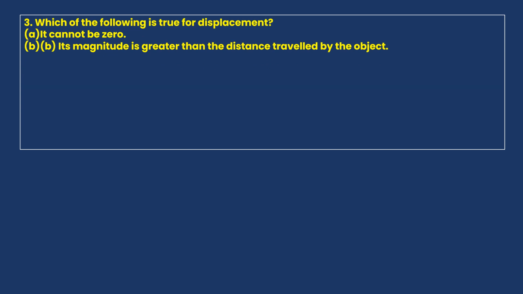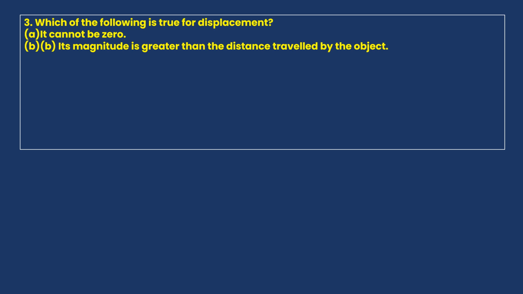Next question. Which of the following is true for displacement? The first one is displacement cannot be zero. That is the first statement here. And the second statement is its magnitude is greater than the distance traveled by the object.